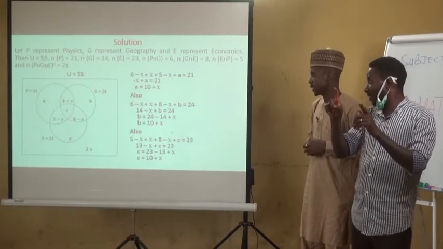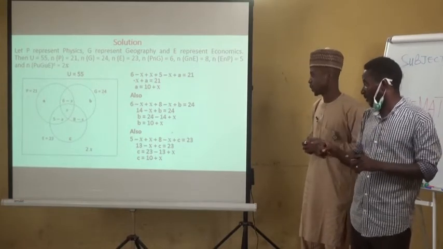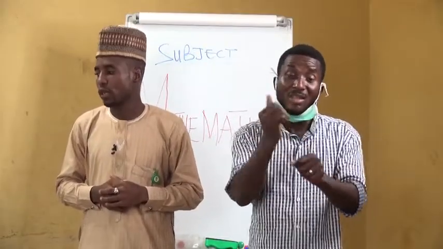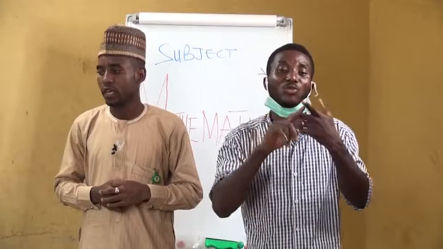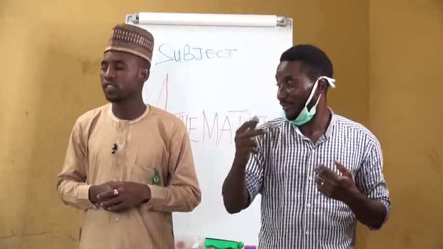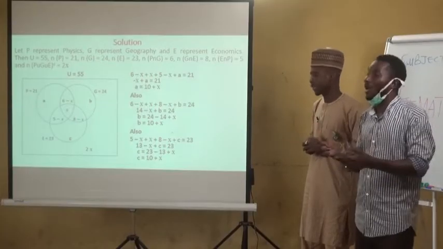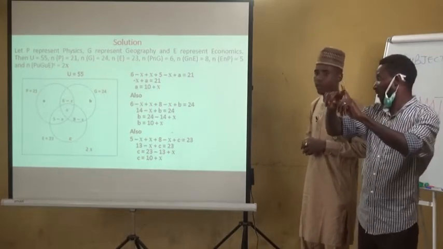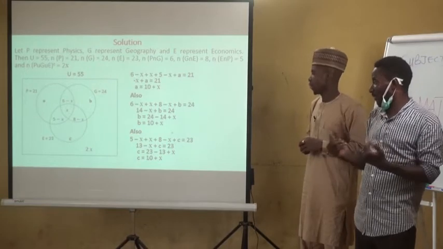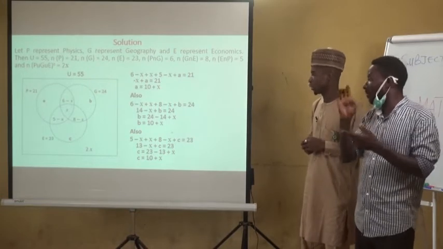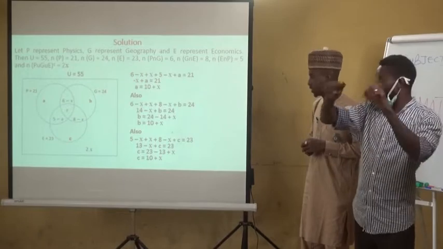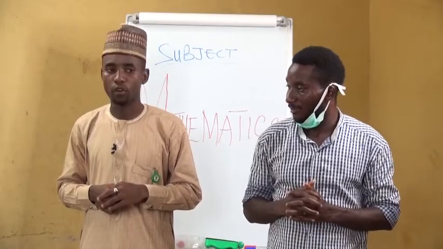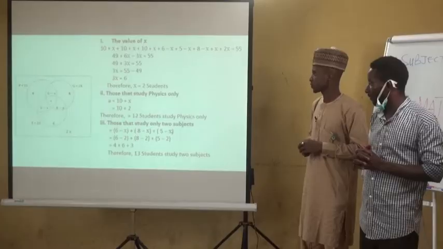Then we have 13 minus X plus C equals 23. When you make C the subject, we have 23. 13 is positive. If it crosses the equality sign, it will be negative. Then we have minus 13. Then minus X, if it crosses the equality sign to the right hand side too, it will be positive. So therefore 23 minus 13 we have 10, so C equals 10 plus X.